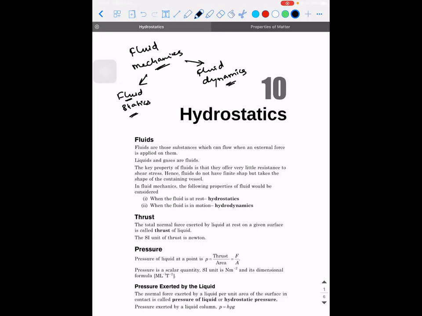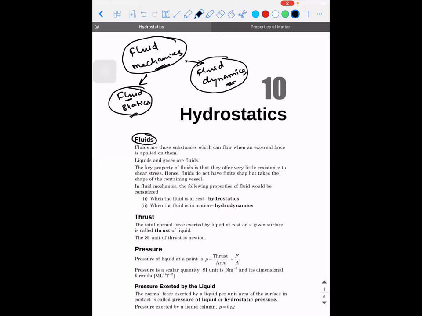Right? So we are going to study how liquids respond to different kinds of pressures, and how they respond to the force applied by the walls of the container. All those things will come under fluid statics, provided the fluid is at rest. If the same fluid is moving, then it comes under fluid dynamics. So what are all the topics that we are going to discuss under fluids is what we are going to see today.